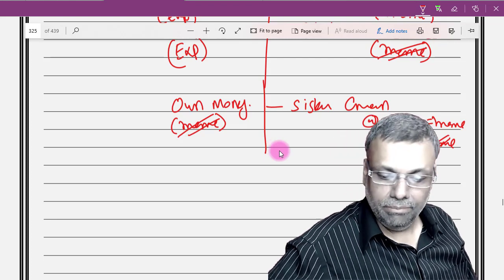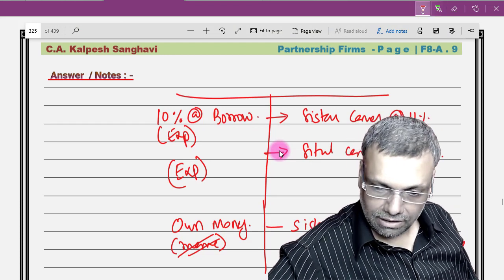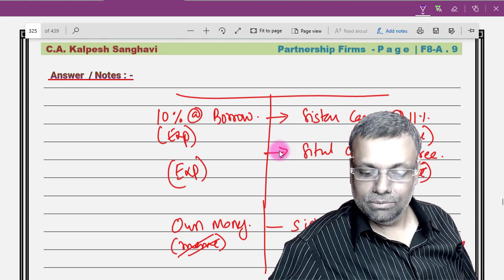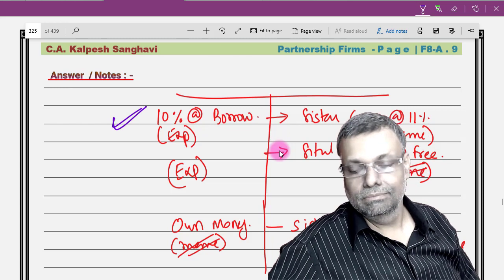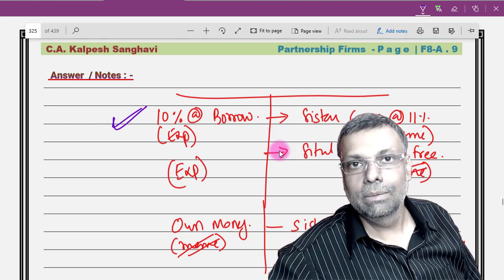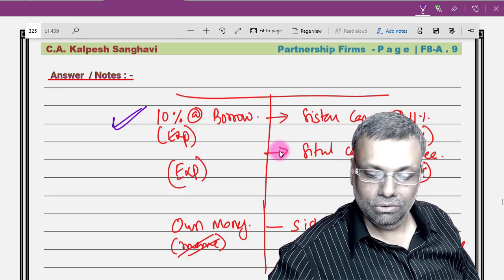The other way is also possible. Okay. Now see, in all these situations, the major problem comes in the tax assessment. In the tax assessment, this situation is very okay. The assessing officer will have no objection. You are borrowing and you are lending. Reasonable interest you are paying, reasonable interest you are charging. That means your P&L gets balanced out.